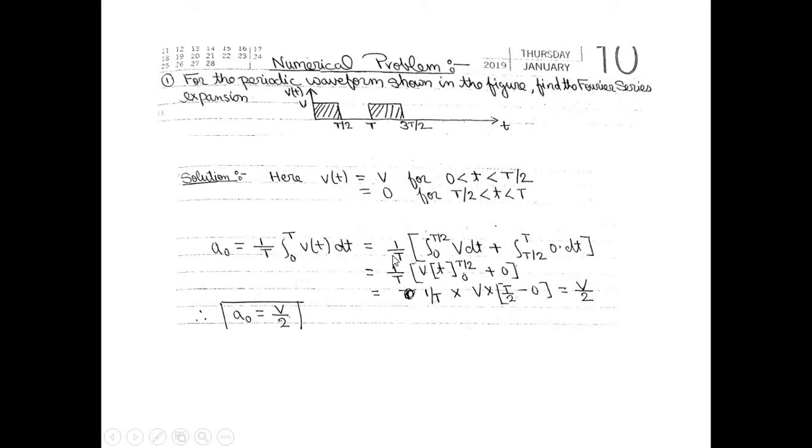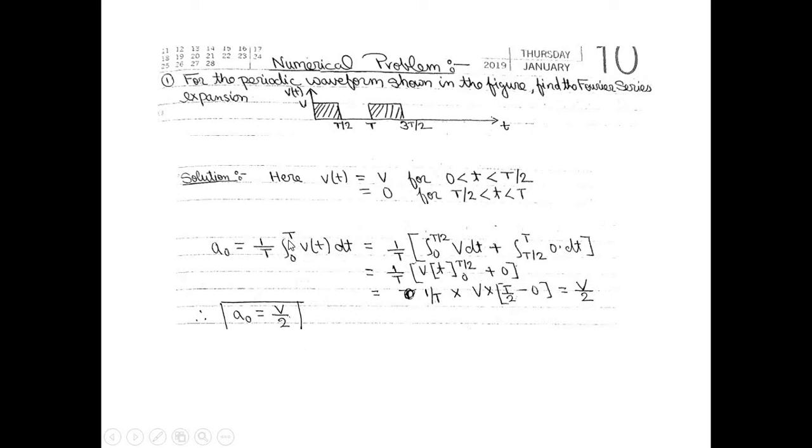So we can say that it's 1 by T, and the integration's lower limit will be 0 and the upper limit will be T. So what we have to do is expand this integration, means from 0 to T by 2 and then from T by 2 to T, because our function is defined based on 0 to T by 2 and from T by 2 to T.